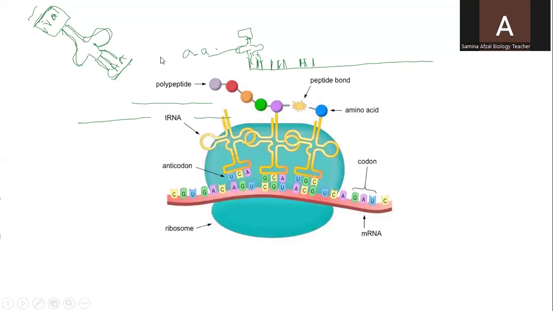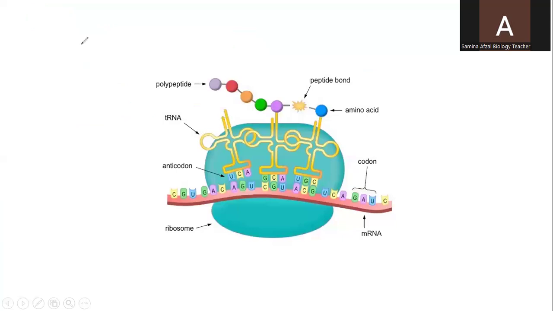Now here in the next diagram, I would like to explain all that happens in translation. Here you can see this is the messenger RNA, and messenger RNA has different codes. You can see GAU is one code, UCA another code, ACG another code, CGU. They have shown ribosomal RNA, transfer RNA number one, transfer RNA number two, transfer RNA number three.